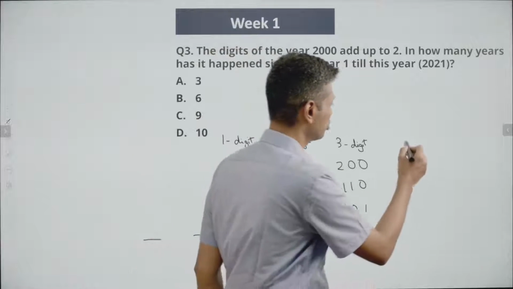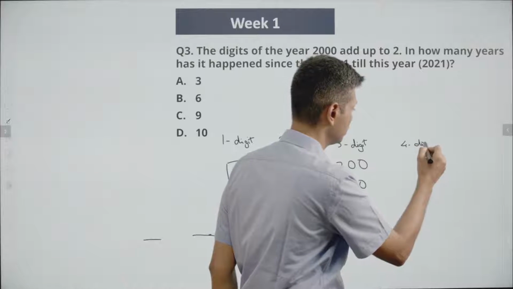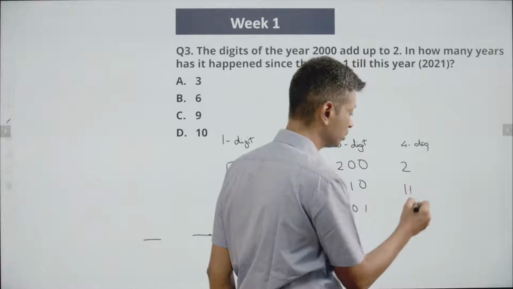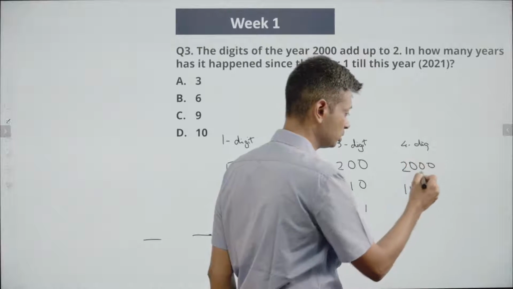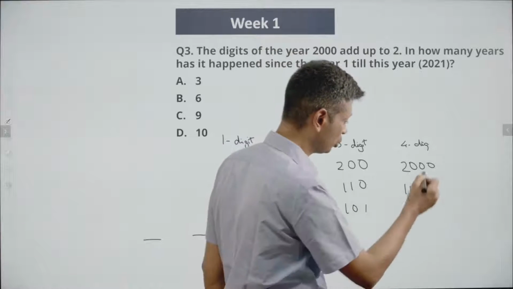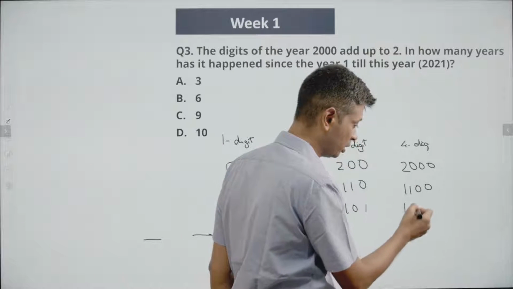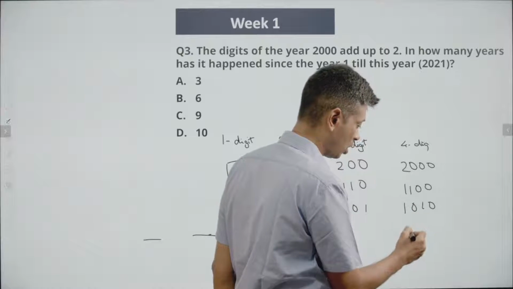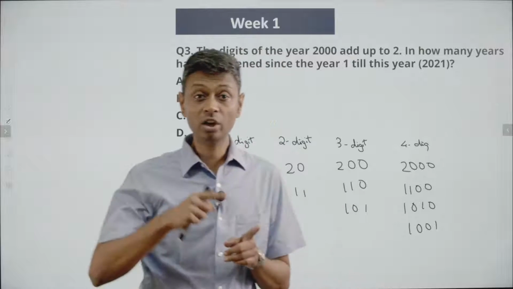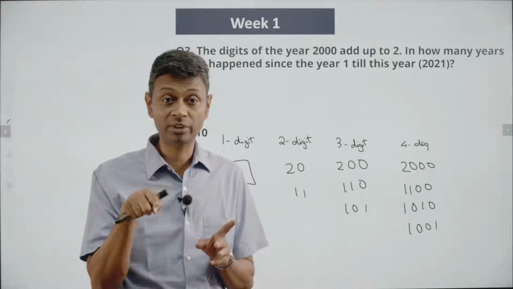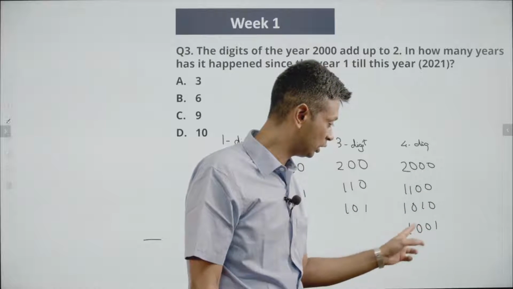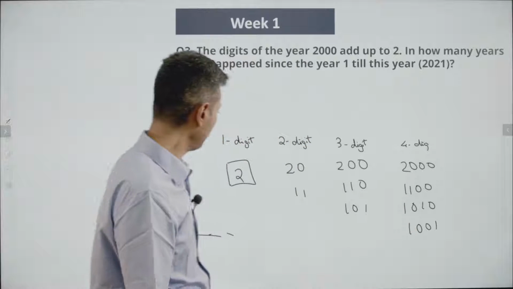Next, we'll think about 4 digit numbers. 4 digit numbers could just be 2 or it could be 1 and 1. If it is just 2, it is followed by 3 zeros. If it is 1 and 1, it is followed by 2 zeros. So 1 1 0 0. Where else could it be? The first digit is 1. It would be 1 0 1 0 or 1 0 0 1. The first digit is 1, so the 1 0 0 can be arranged in several ways, in second, third and fourth positions. It will be 1 0 0, 0 1 0, 0 0 1. And so how many are there totally?